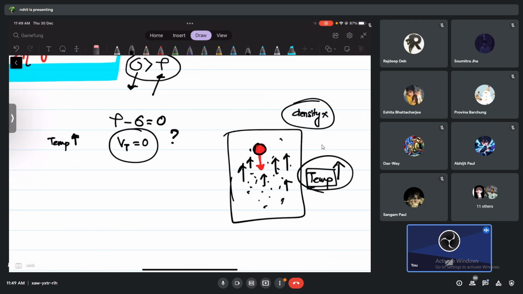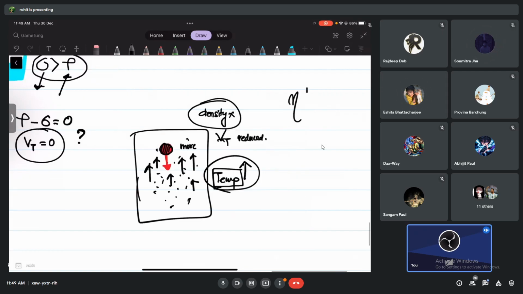Will the ball experience upthrust or more upthrust? More upthrust. So obviously the terminal velocity will reduce. Okay, one more thing: when the temperature increases, even the coefficient of viscosity increases. Please remember this also.